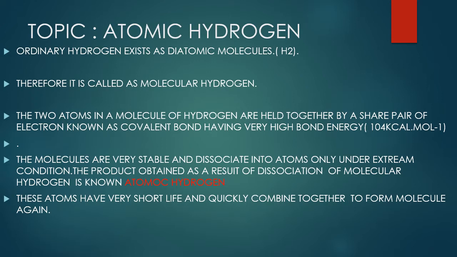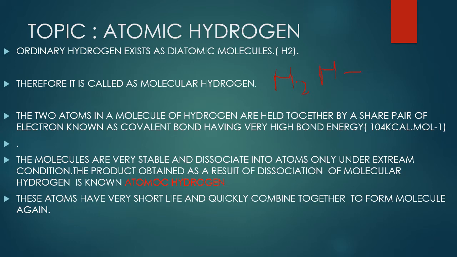Actually, ordinary hydrogen exists as a diatomic molecule, therefore it is called molecular hydrogen. The two atoms in a molecule of hydrogen are held together by a shared pair of electrons, known as a covalent bond, having very high bond energy, that is 104 kilocalories per mole. What does it mean? It means that hydrogen mostly exists as a diatomic molecule, its atomicity is 2, and there is a very high bond energy between these two atoms, which are joined together by a single covalent bond.